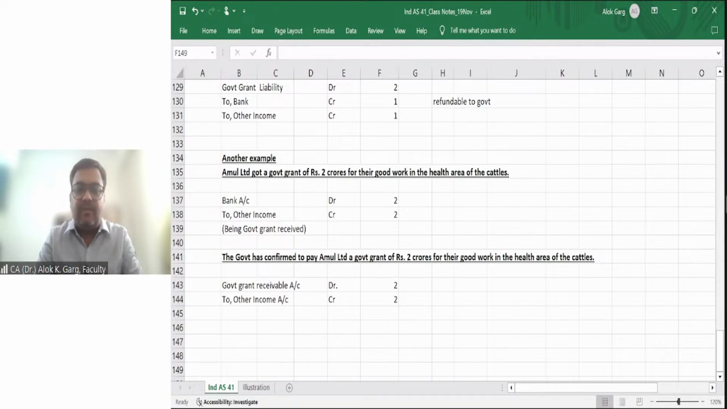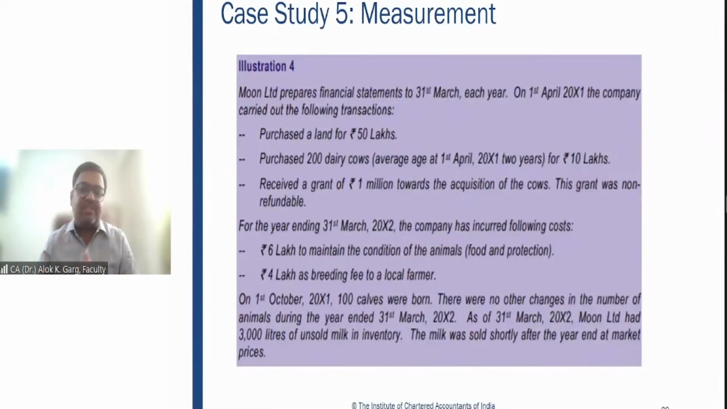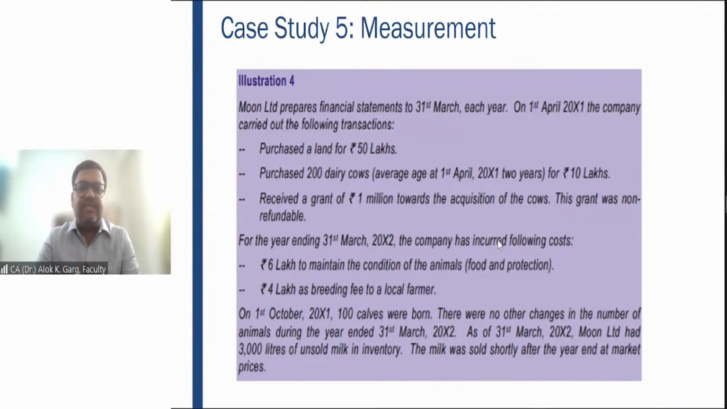Great. Thanks, Rahul. Thanks for such a nice and wonderful feedback. Thank you so much. And friends, let's discuss a comprehensive question on this measurement aspect. This is illustration number 4. This is a comprehensive question. This includes each and every part of this government grant of this Ind AS 41.